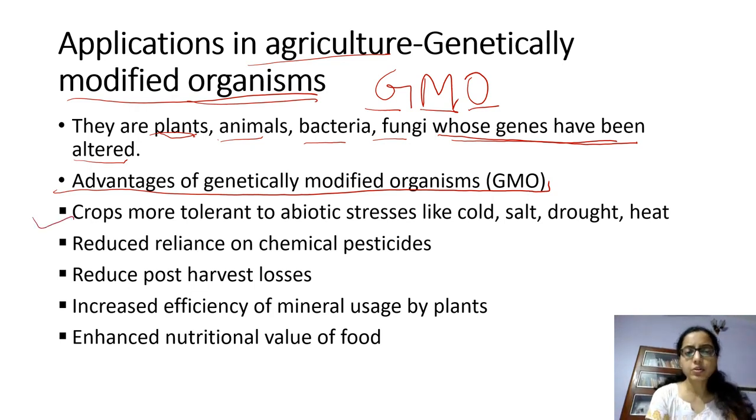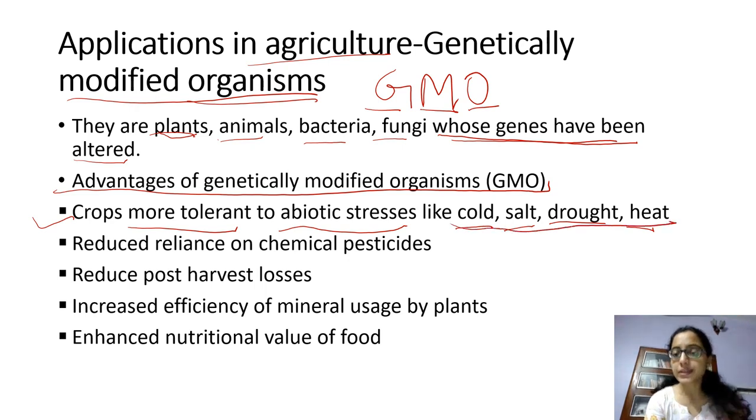The crops grown from genetically modified organisms are more tolerant to abiotic stress like cold, salt, drought, heat. That means they are able to grow in excessive cold, salt, drought or heat conditions. They have reduced reliance on chemical pesticide. Even if they still need it, it is very much reduced in amount compared to the naturally occurring plant.